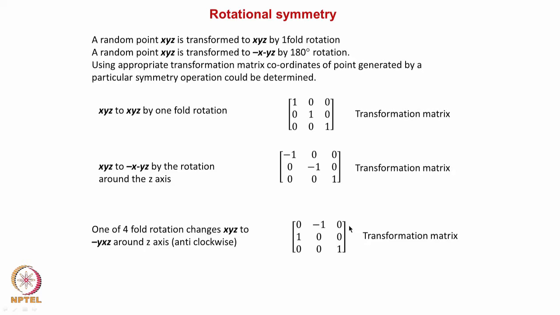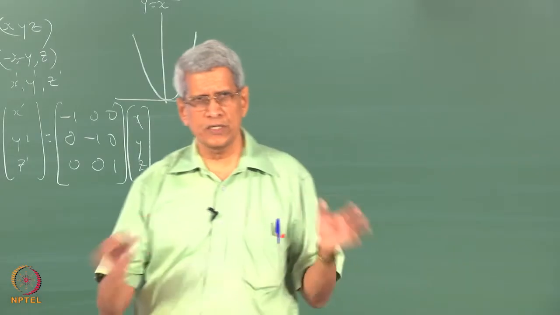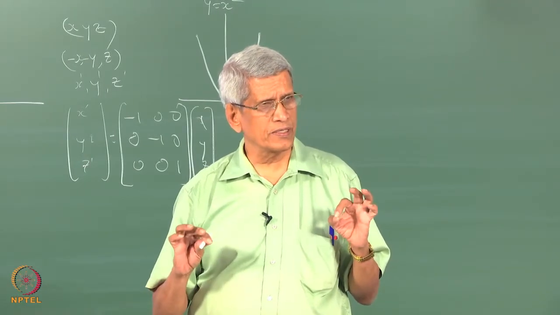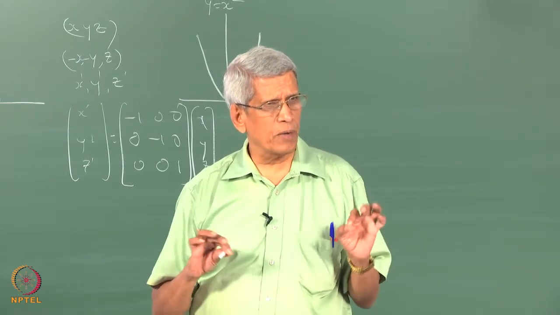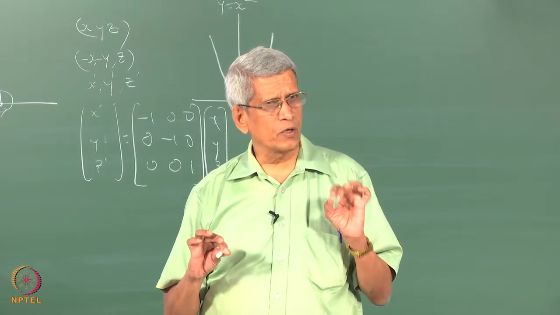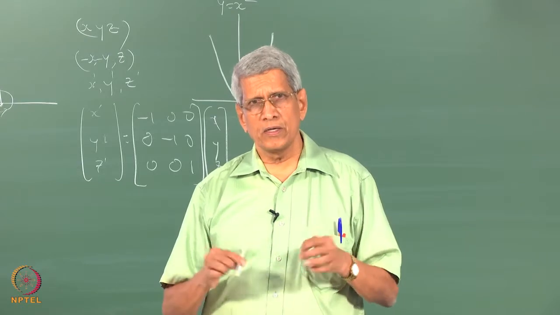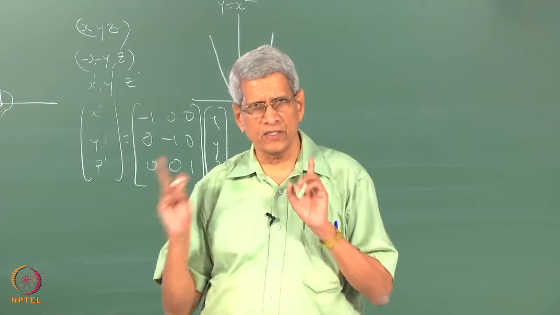You just listen. So far what we have considered is only how to go about finding the coordinates of different points when we are doing a rotational symmetry operation, correct? And this is around any axis which we are considering.